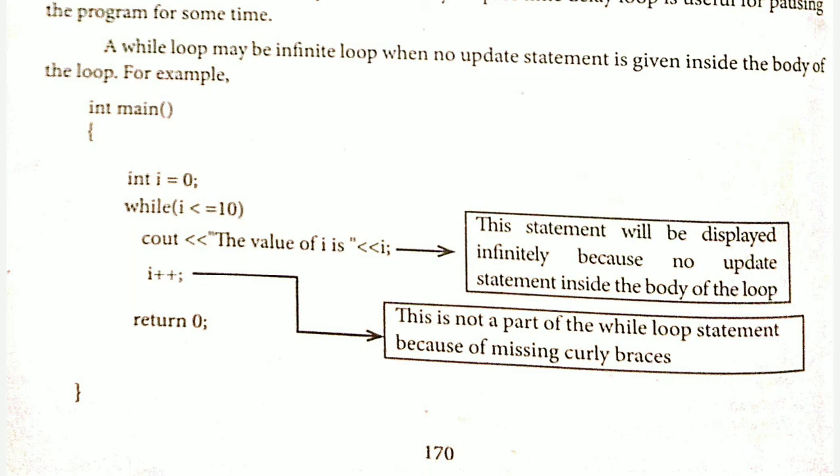Okay, so next to the while loop there is only one statement, which is cout the value of the variable I. So this statement will print again and again an infinite number of times, and you cannot stop it unless you close the program.